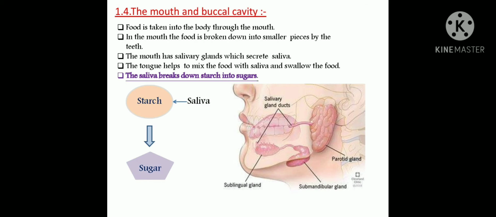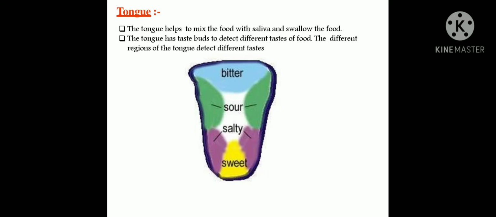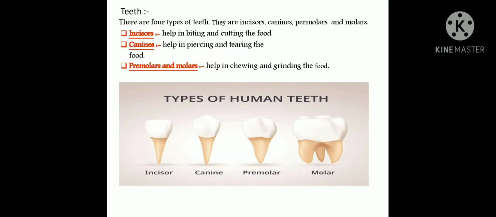The diagram is given clearly. The tongue has taste buds that detect the different tastes of the food, and different regions of the tongue detect different tastes. Teeth: you know that we have four types of teeth: incisors, canines, premolars, and molars. Incisors help in biting and cutting the food. Canines help in piercing and tearing the food. Premolars and molars help in chewing and grinding the food.